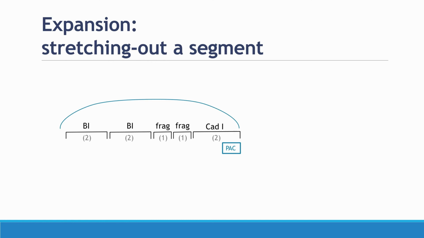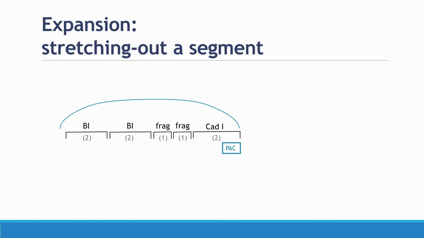This is the idea of stretching out a segment larger than what we would expect it. And this concept is really about proportions that we expect within phrase models. So you might remember when we talked about the sentence phrase model, we talked about the fact that whatever length is set in your first basic idea, we expect that length to come back in our second basic idea. We expect the fragmentation to be half of that length and happen twice. And then we expect our cadential idea to return to that original length.